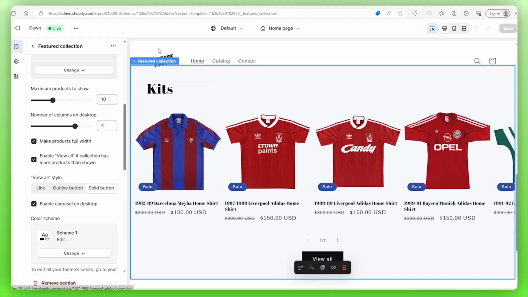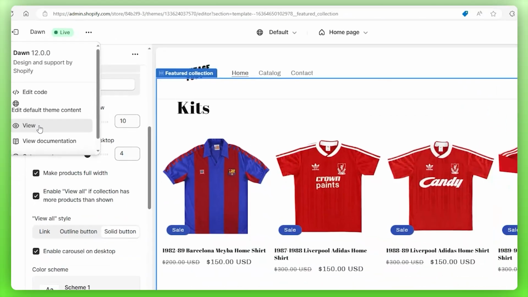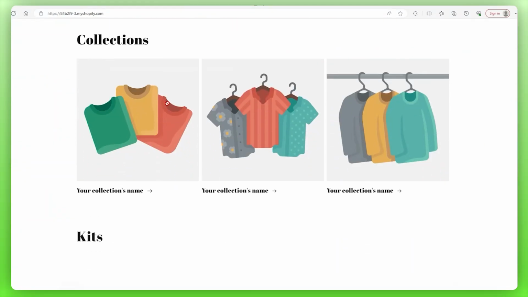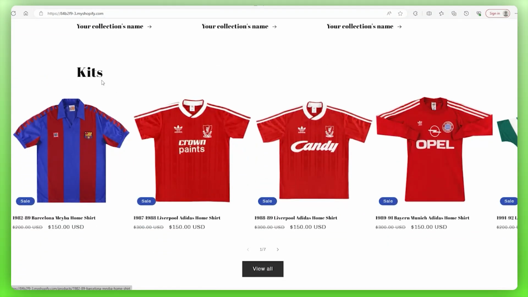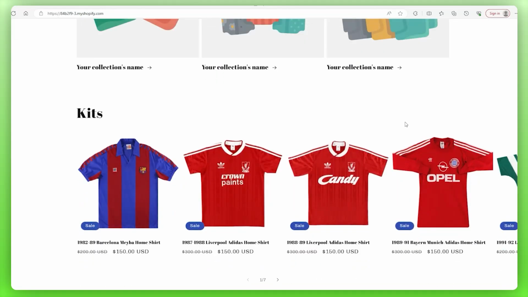So let's go to the top of the page and click on these 3 dots. Go to the drop-down menu and click on View, and then we can see what the customer sees once they access our site. So we're going to scroll all the way down to our kits, and we can see that everything fits. That's because we checked that box off. But when it's not checked, this is what it looks like. So as I mentioned, it's very awkward, so make sure that you don't forget to check it off.